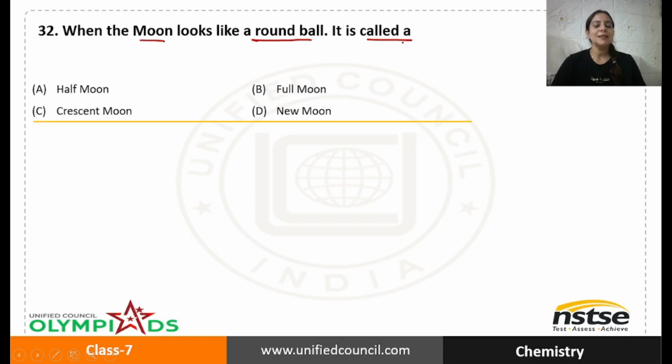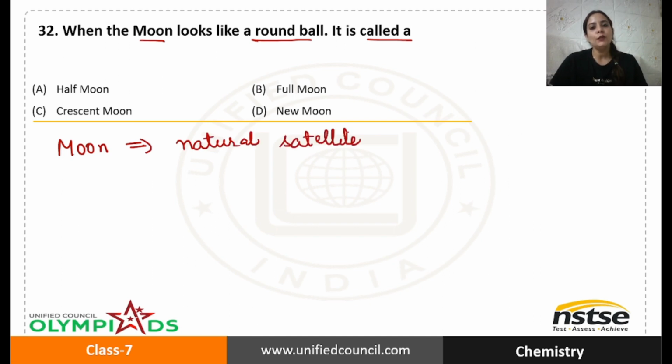Option A says half moon, full moon, crescent moon or new moon. Let me tell you about the moon. I hope you all know this, that the moon is a natural satellite. It is a natural satellite of Earth, and therefore it revolves around the Earth.